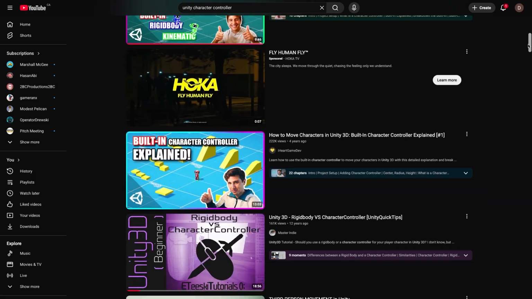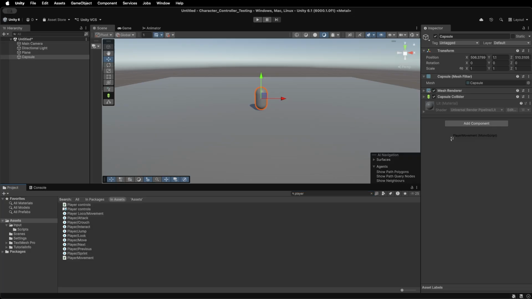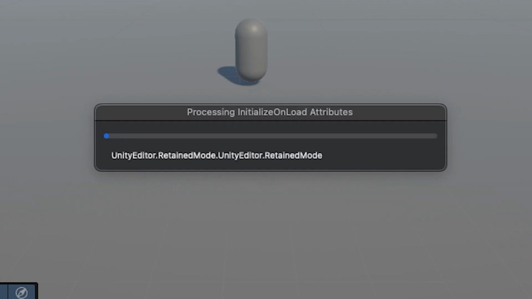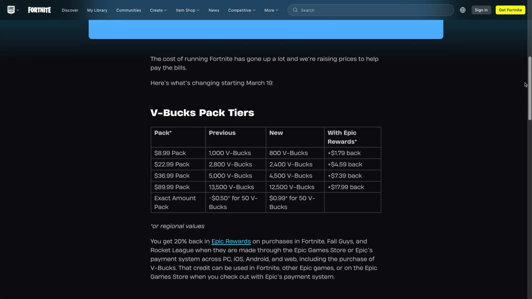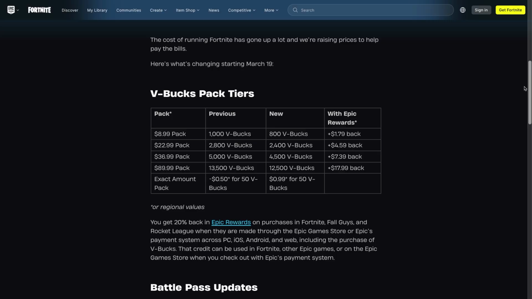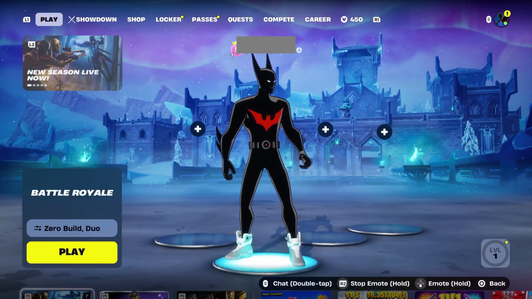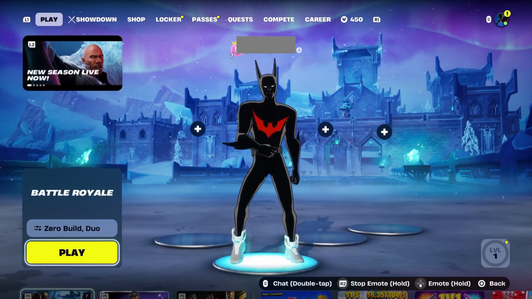After hours of YouTube videos filled with mathematical equations and code I didn't understand, it was clear I was a long way out from creating a usable character controller from scratch. And with the imminent increase in the price of V-Bucks, I needed to get this project done quick to up my chances of landing a new job so I can stay dripping on Fortnite. And, pay for rent and shit.